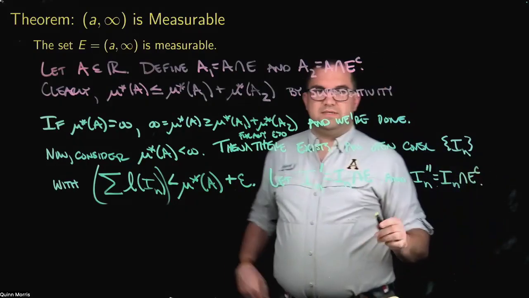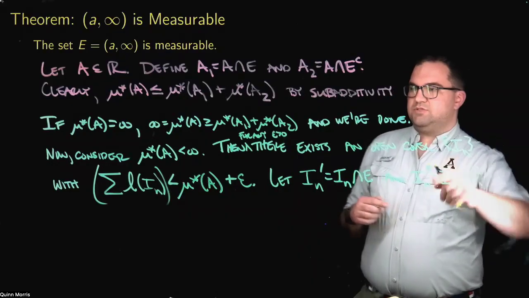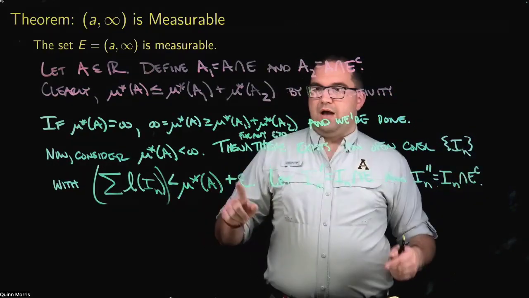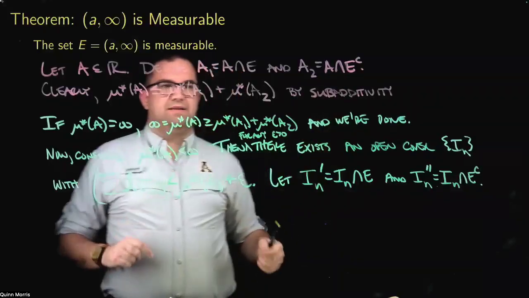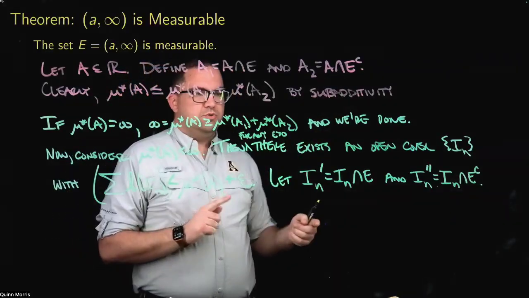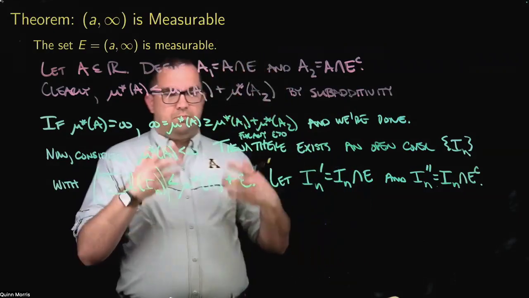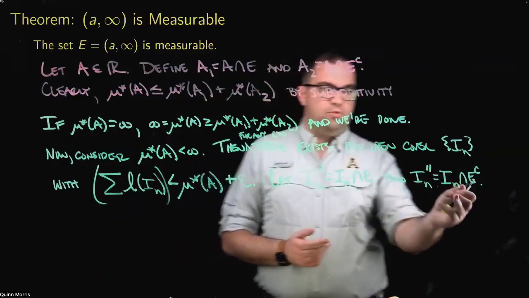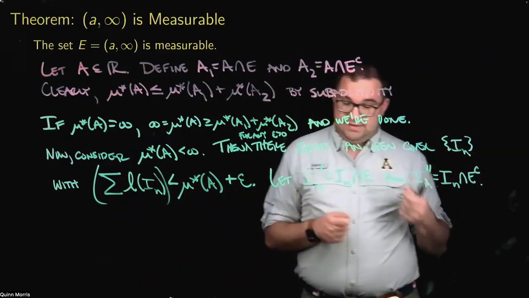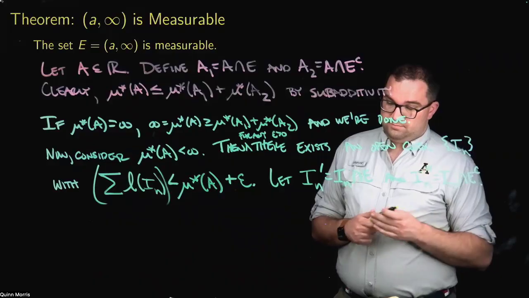Okay, so now what I'm doing is I'm taking these I_N's, which are an open cover of A. I want to understand how A splits with respect to E and E complement. So what I'm going to do is take as a proxy for A its open cover, and I'm going to see how this open cover splits with respect to E and E complement.